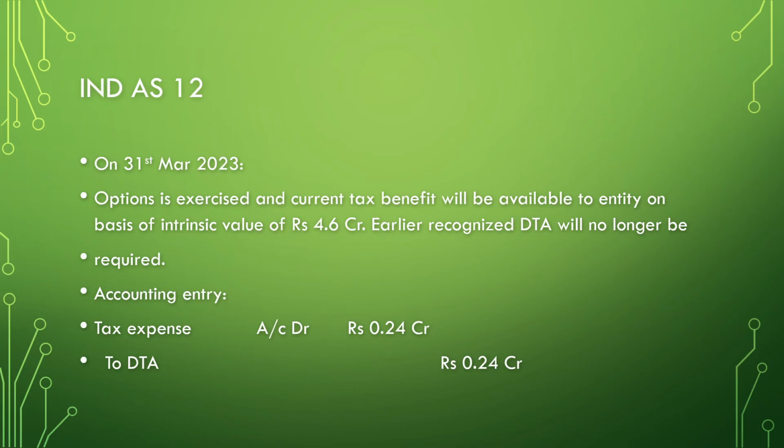On 31st March 2023, the option is exercised and the current tax benefit will be available to the entity on the basis of the intrinsic value of rupees 4.6 crore. So the earlier recognized DTA will no longer be required now, so you have to close the entry. That is, tax expense debit 0.24 crores, to DTA rupees 0.24 crores.